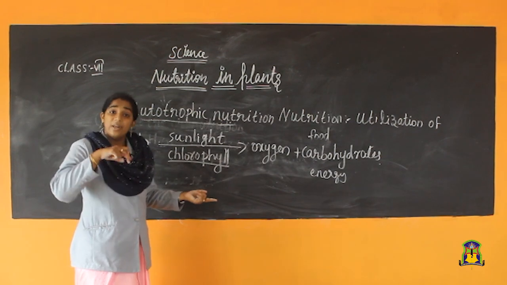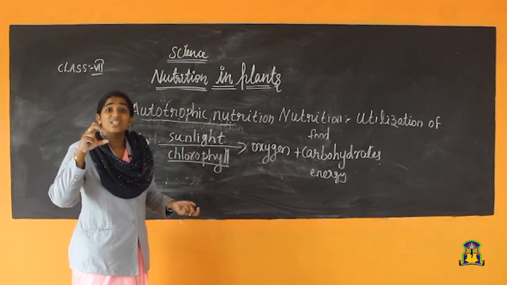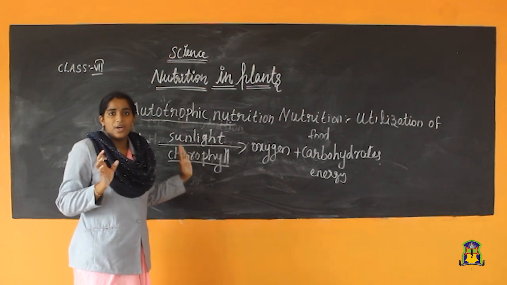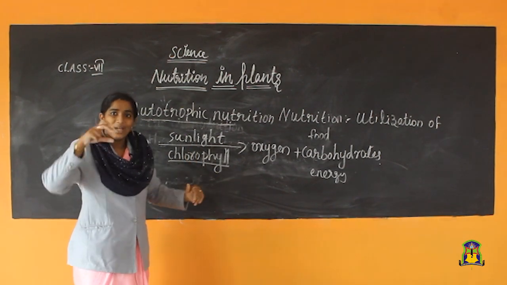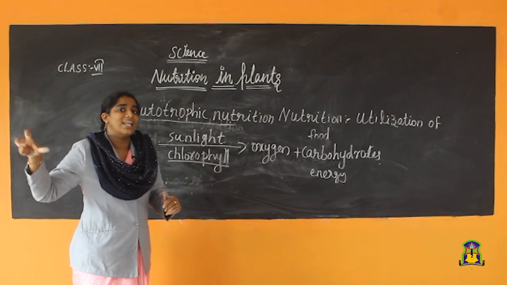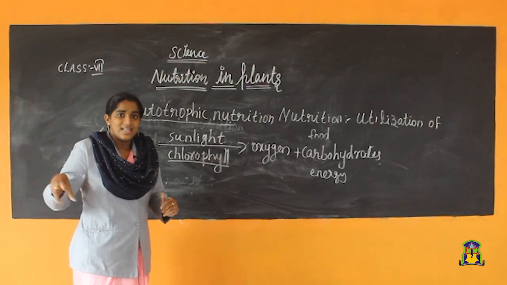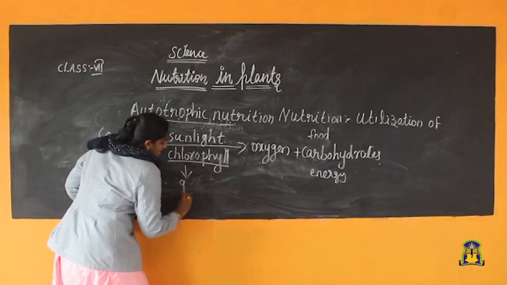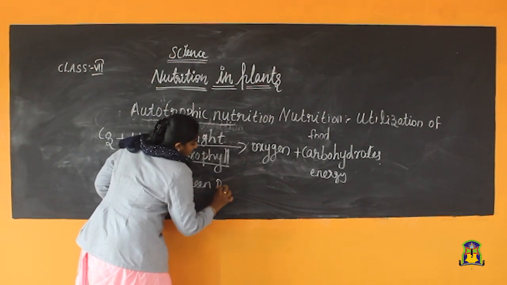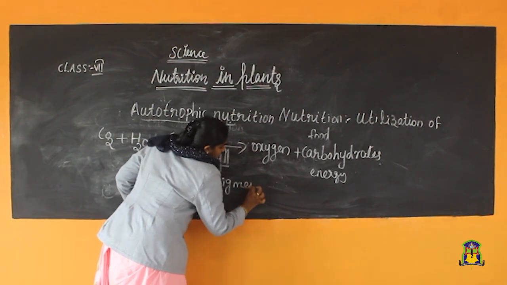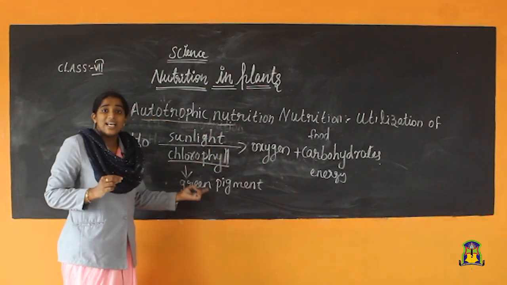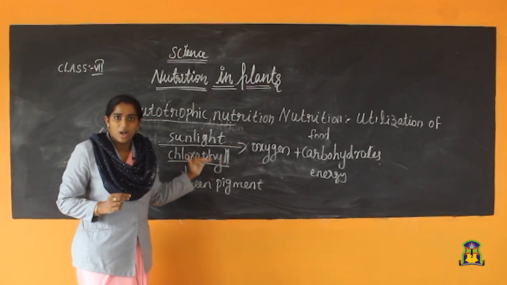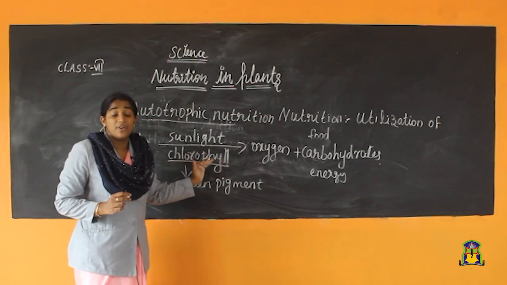We know that in our blood, hemoglobin gives red color to blood. So in this case, who gives the green color to the leaf? Yes, chlorophyll is a green pigment. Chlorophyll is a green pigment. It gives green color to the leaf. Now you got it, what is chlorophyll? What is the function of chlorophyll?